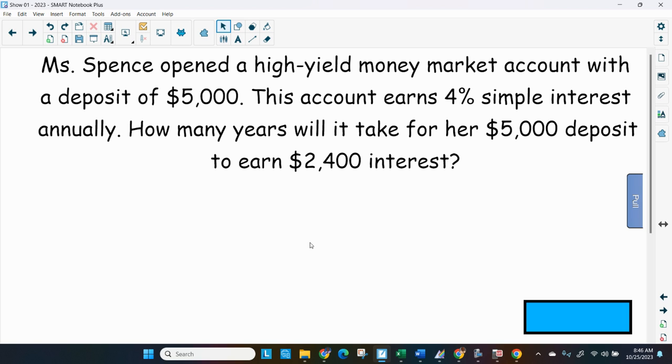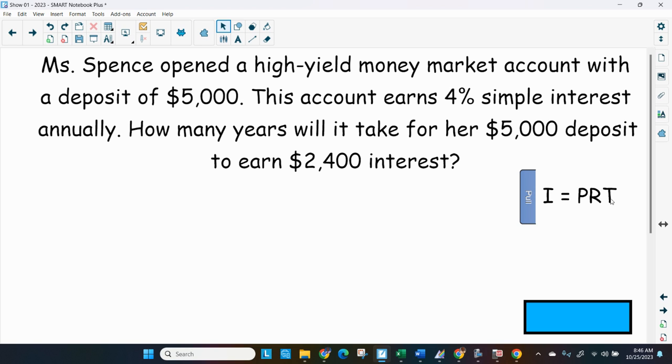So let's figure that out. When we're talking about simple interest, we're dealing with a formula called the simple interest formula: I equals PRT. Interest equals the principal times the rate times the amount of time you leave your money in the bank.